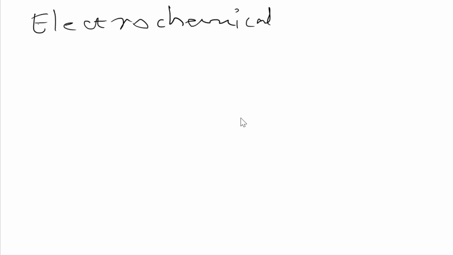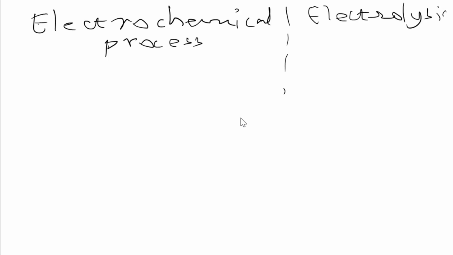The first process we are taking is the electrochemical process, and second we are taking the electrolysis process, and we will discuss what the difference is, what the definition is, all basic things which are different for these two processes.